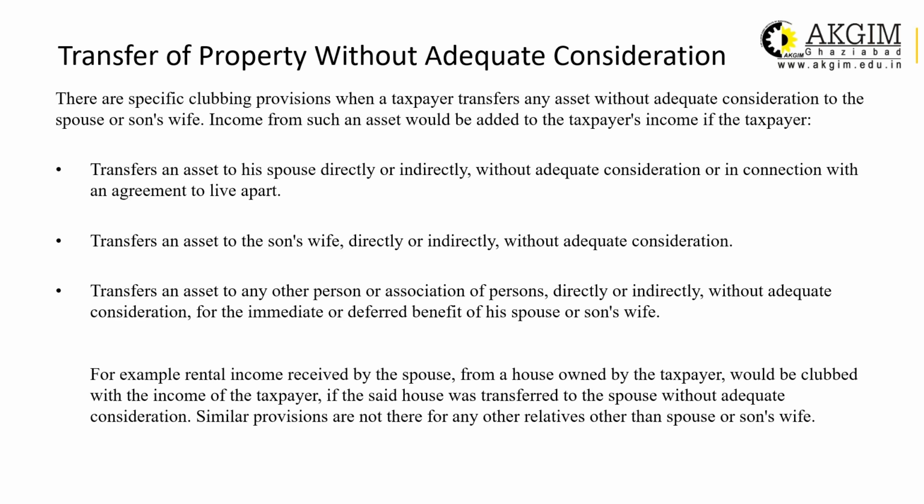Similar provisions are not there for any relative other than a spouse or son's wife. That means if this transfer of property without adequate consideration is done to some other relative other than a spouse or son's wife, then this clubbing provision will not be applicable. This is applicable only in case of a spouse or son's wife.